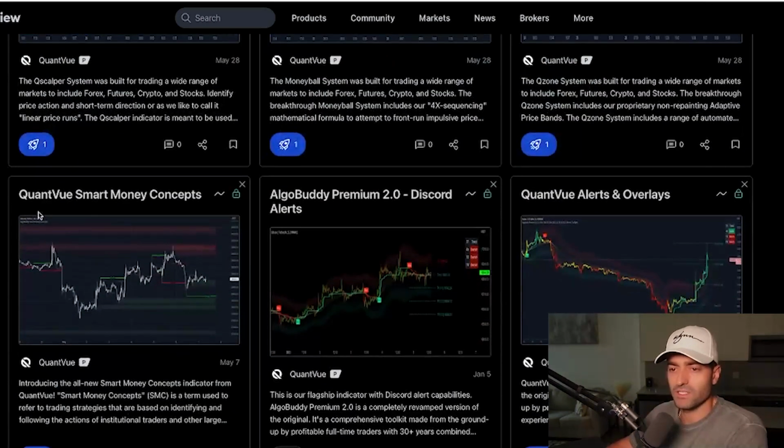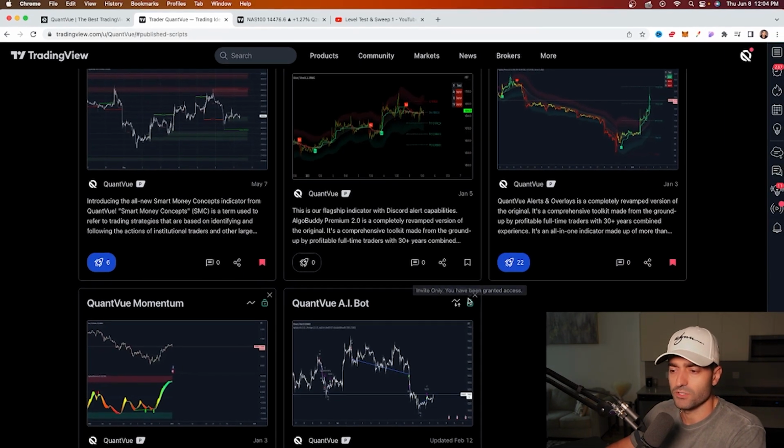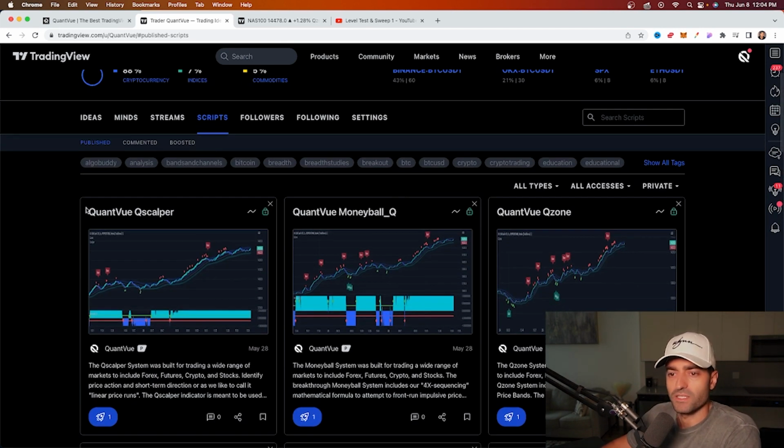You're still going to get access to the smart money concepts that was in the AlgoBuddy toolkit, the alerts and overlays. This was Premium 2.0. We just renamed it. The momentum oscillators and the AI bot, just renamed with some slight modifications to the code. But the new updates are these Q zone systems here.